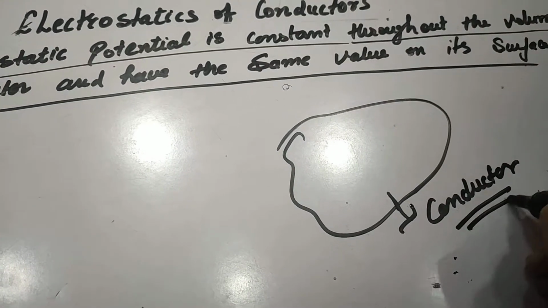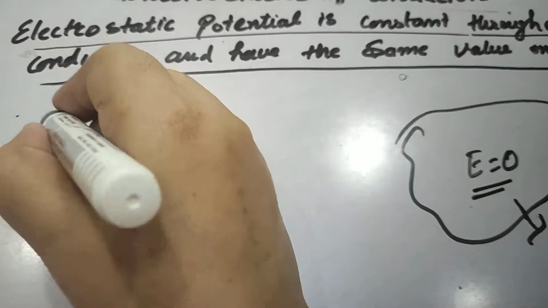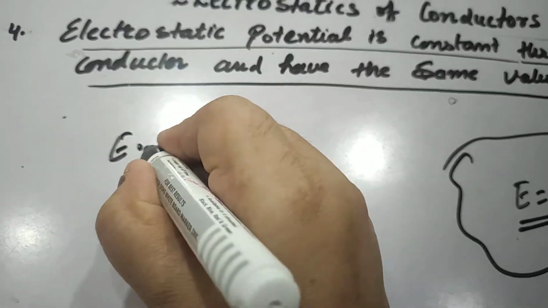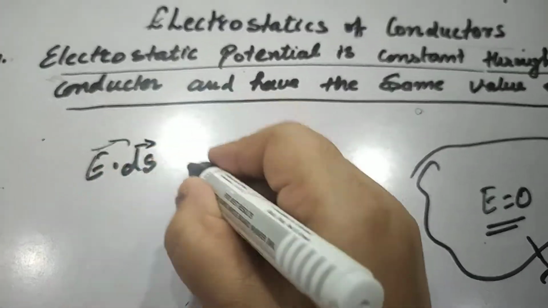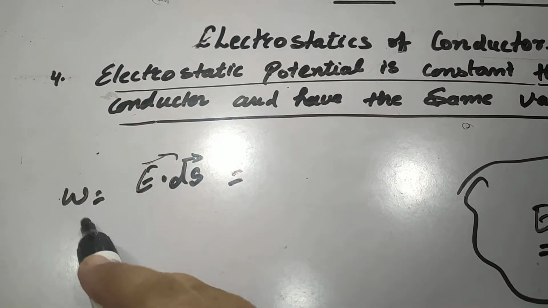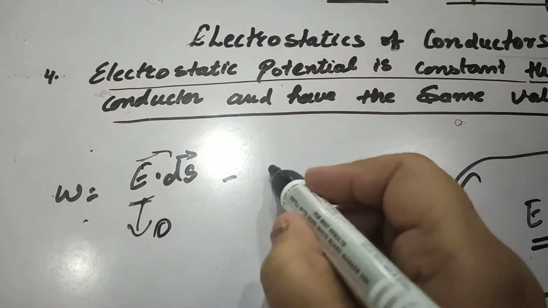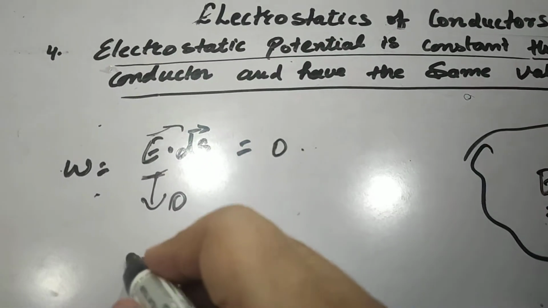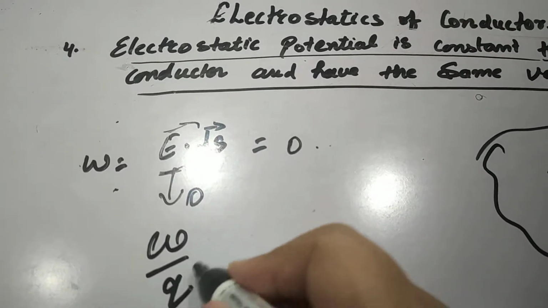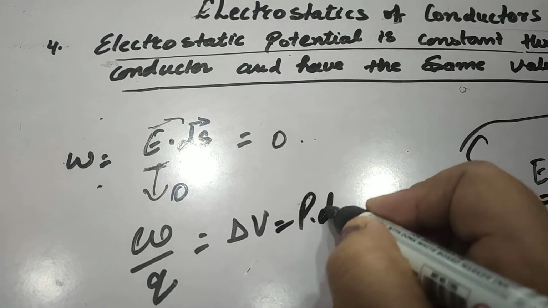Since we have proved here that E is equal to 0 inside the conductor, and the work done is given by E dot ds is equal to W, right? Since the electric field inside the conductor is 0, the work done is 0. Also, work done per unit charge is equal to delta V, which is the potential difference.